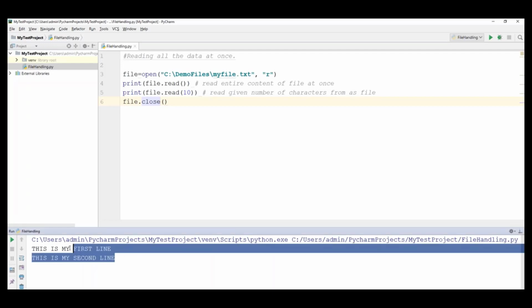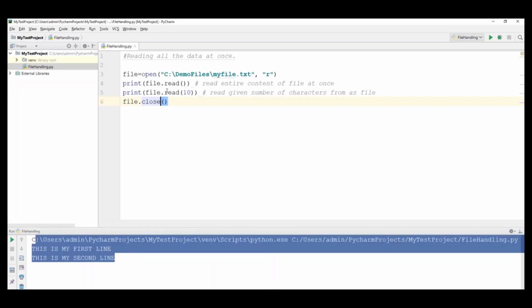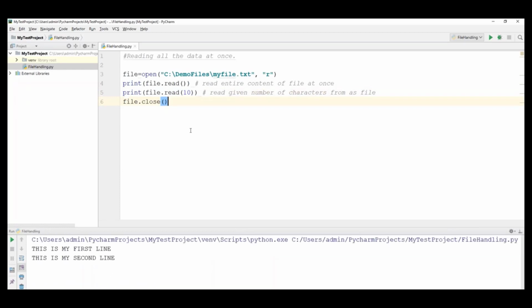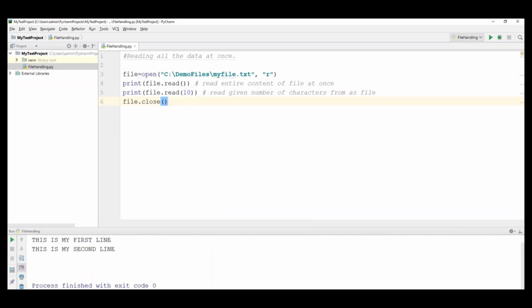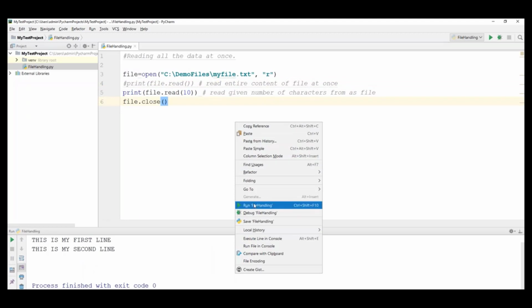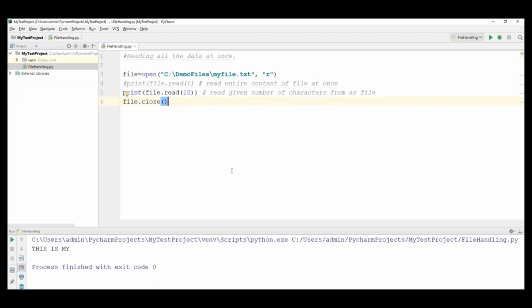So this is the first line, and all the lines have been printed. But what about this one? Let us run once again. It read all the values from the file, and again I have used file.read of 10. Let's run this once again. Not giving anything. Let's comment this and run. Now it is giving output. So we can use either this one or this one, we cannot use both.